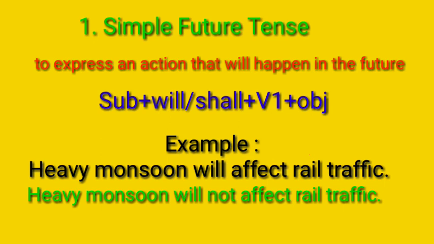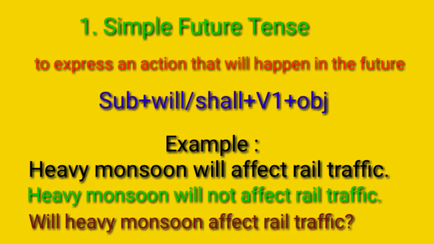For changing one affirmative sentence into question, we must take the auxiliary verb in front of the subject. Here, will is the auxiliary verb. We must take it in front of subject. Here subject is heavy monsoon. Then, will heavy monsoon affect rail traffic? Question mark. Okay. Going to form.